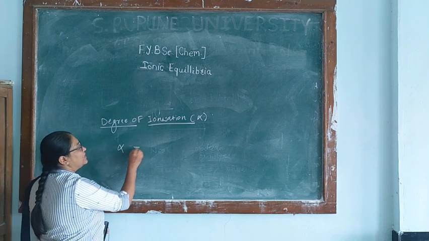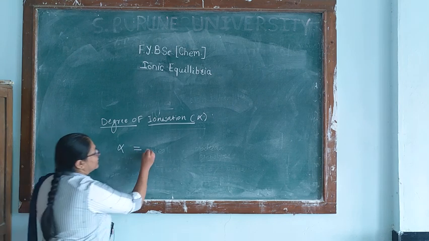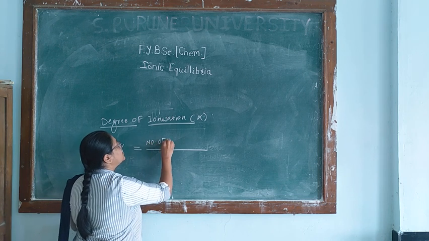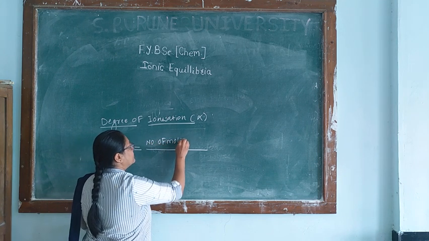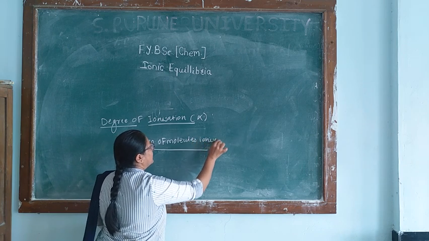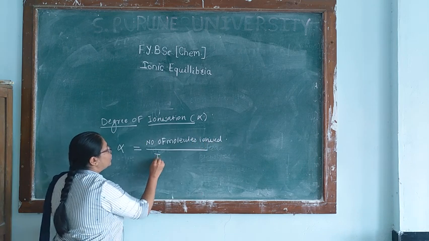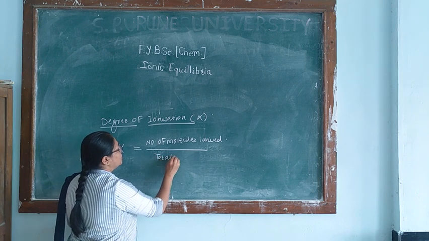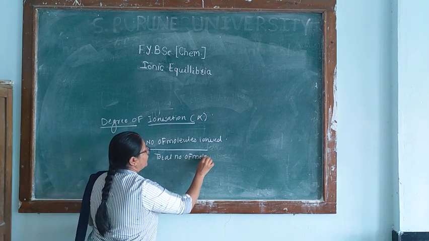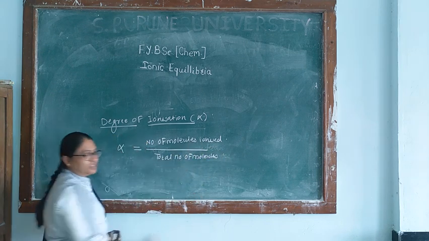This degree of ionization alpha is equal to the number of molecules ionized divided by the total number of molecules of electrolyte in the aqueous solution.